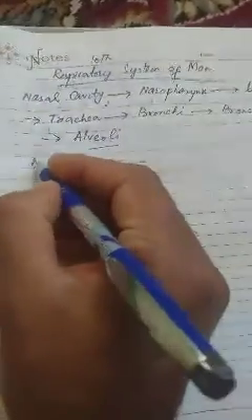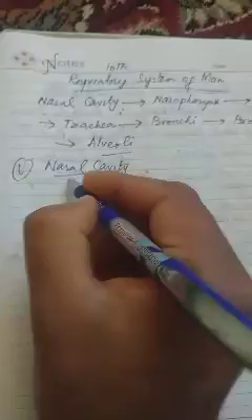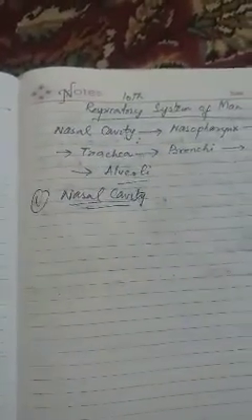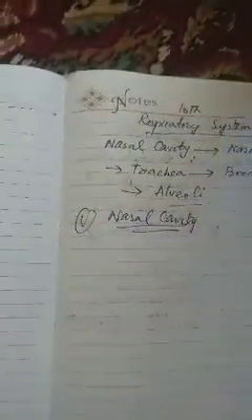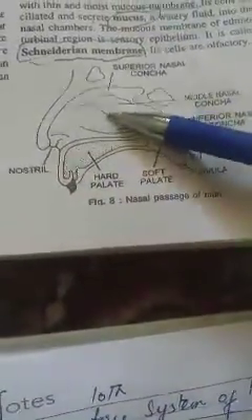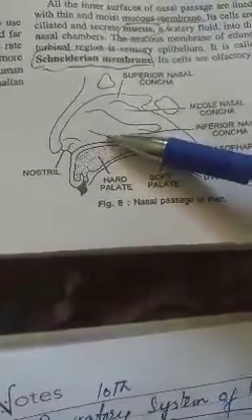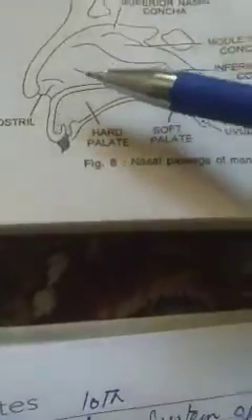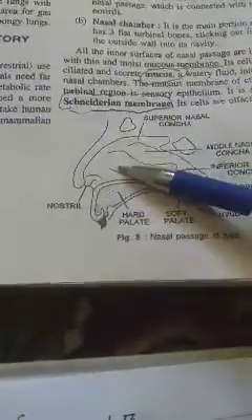The nasal cavity is the first part of the respiratory system. It is a large cavity. We can see the diagram of this nasal passage. These are the nostrils. This is the nasal cavity, the first part of the respiratory system. It is a large cavity, dorsal to the mouth cavity and ventral to the brain.